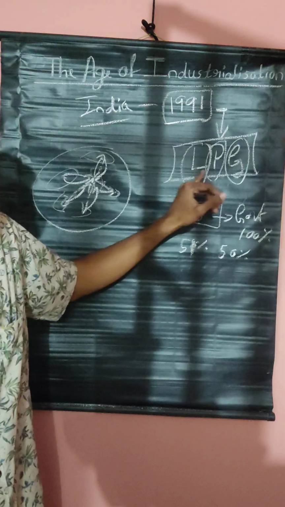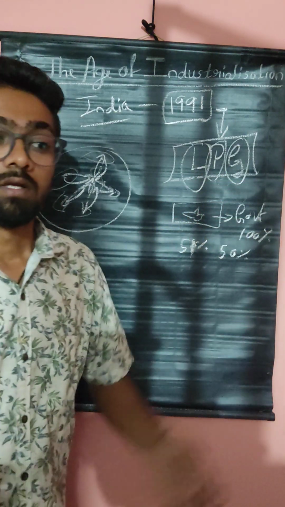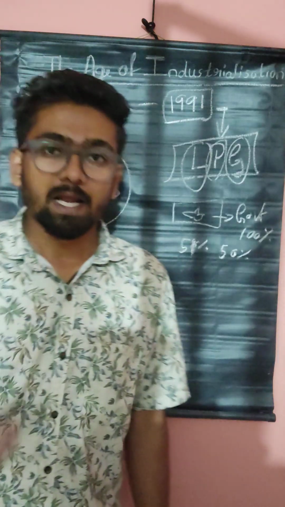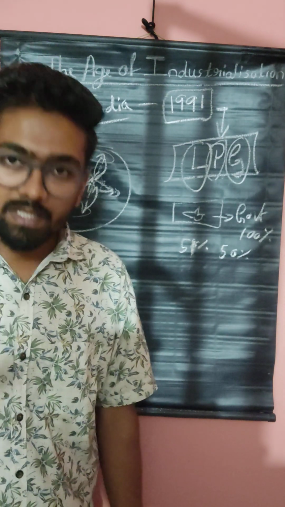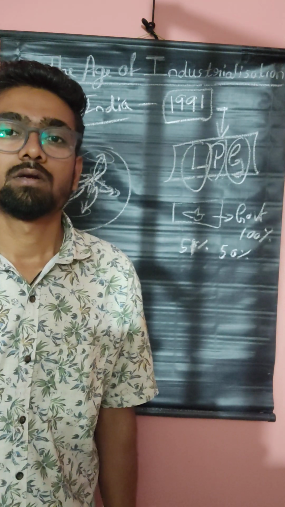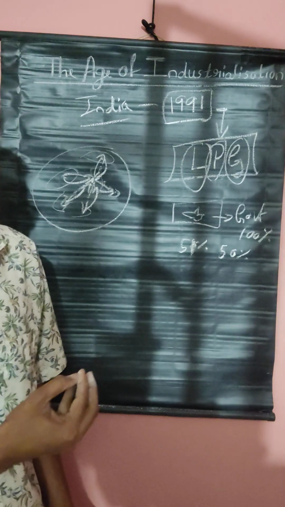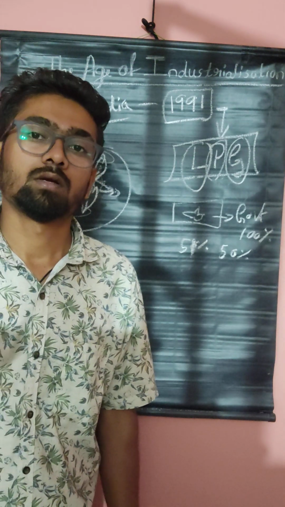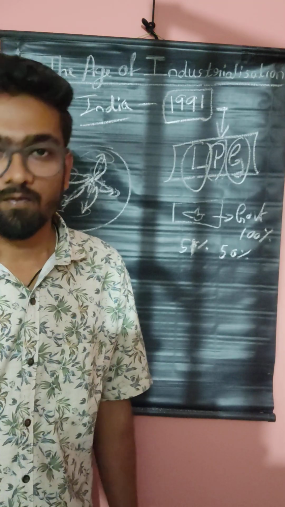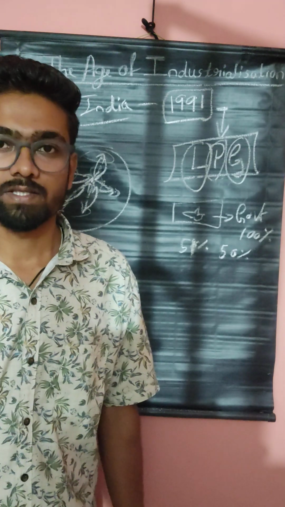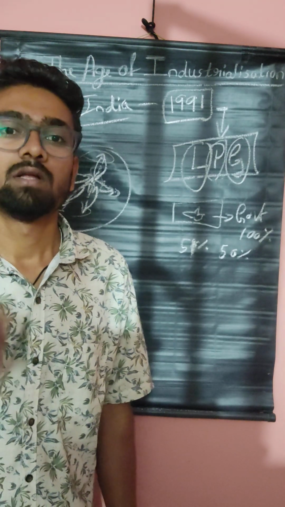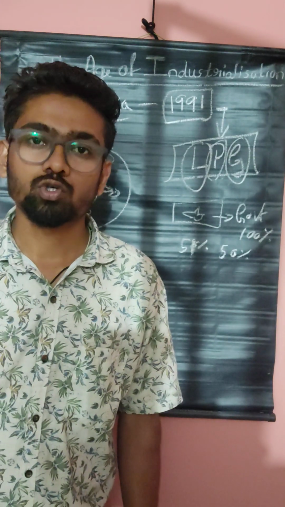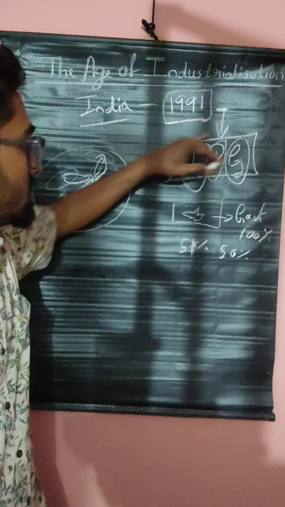Do you understand? Liberalization, privatization, globalization. This is how our Indian government planned to increase the industries in India, increase the products or else export of our products to other countries, by decreasing the imports. We increased our export to other countries by this process.